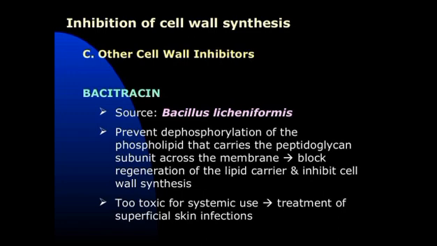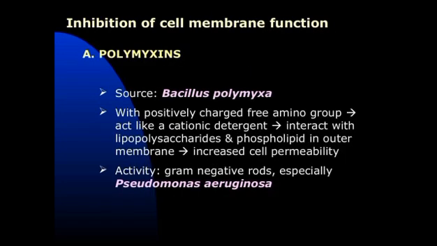Okay. In case of bacitracin, source is Bacillus licheniformis, it prevents dephosphorylation of the phospholipid that carries the peptidoglycan subunit across the membrane, blocks regeneration of the lipid carrier, and inhibits cell wall synthesis. Too toxic for systemic use, so used in treatment of superficial skin infections.